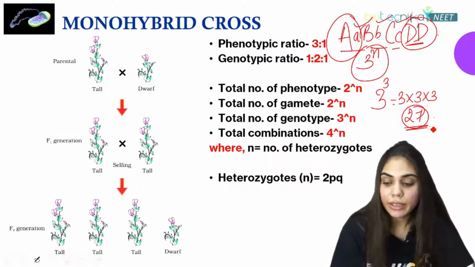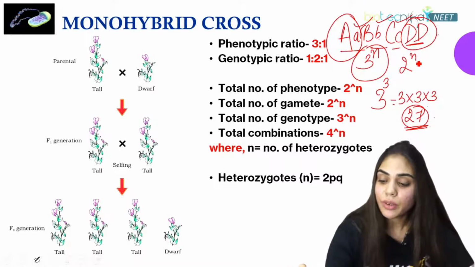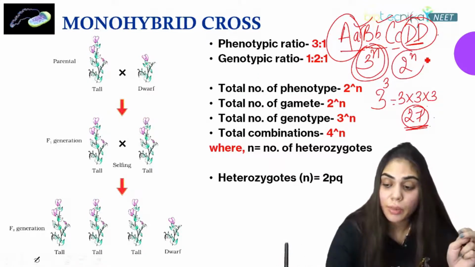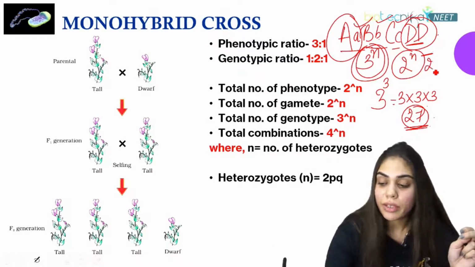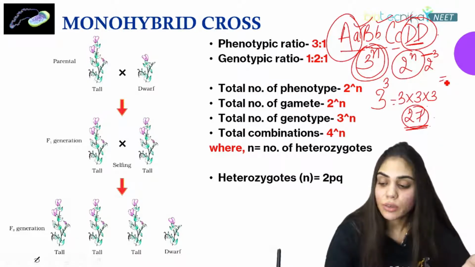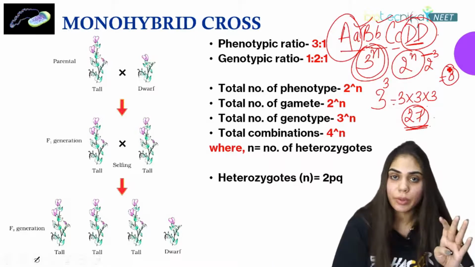Okay? So here, sorry, for genotype we are finding now, so it is 3 to the power n. But if the question is asking about phenotype or gamete, it goes 2 to the power 3, or again for gamete, it goes 2 to the power 3, that is 8. So I hope this is understandable to everyone.